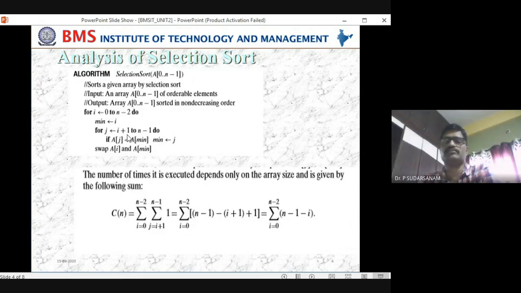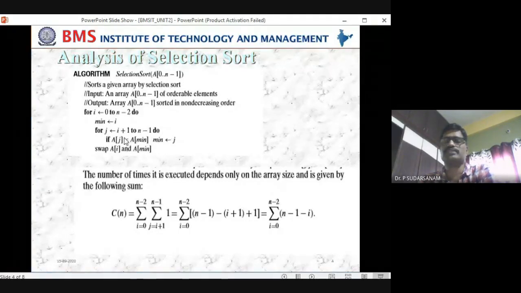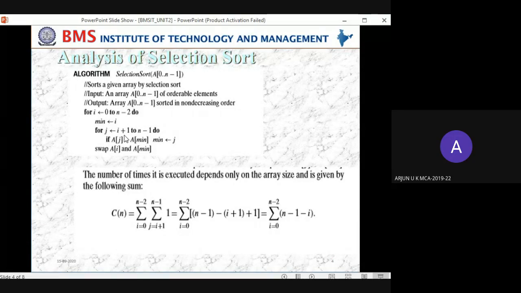Very good. Arjun says I plus 1. I am showing the cursor also; you are blindly telling something. You people are not concentrating. Now, Arjun, you tell me: the second loop is I plus 1 to n minus 1, yes sir.